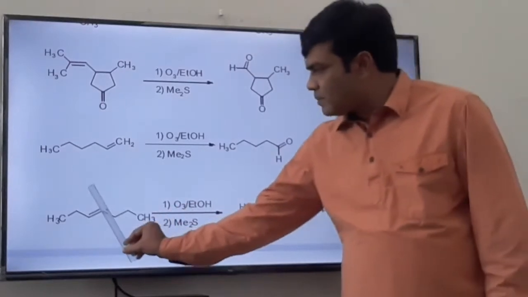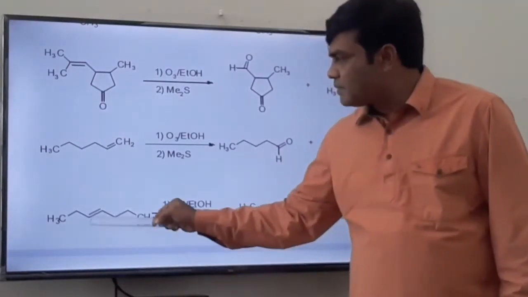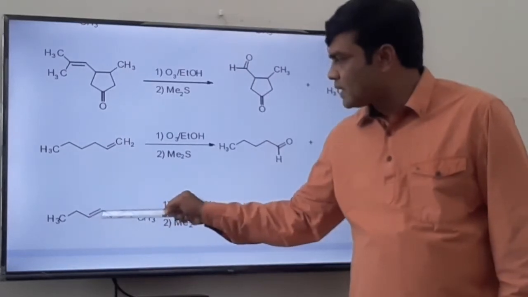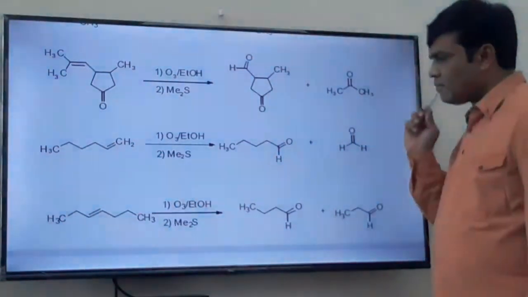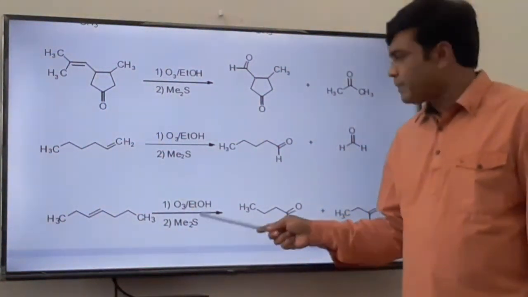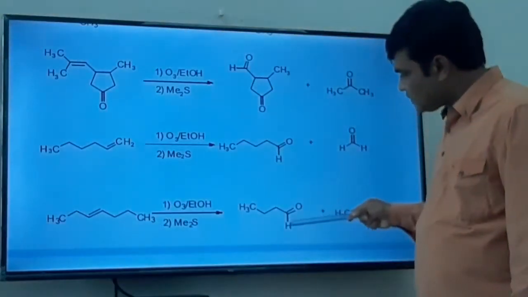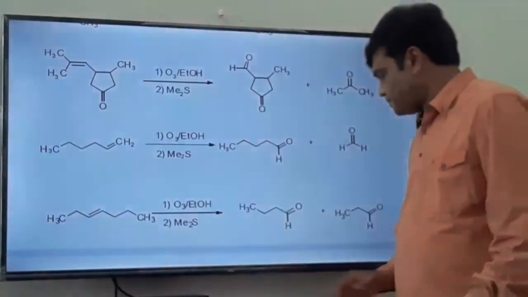Here it is a carbon-carbon bond, oxidative cleavage. This part will oxidize to aldehyde, this carbon is also oxidized to aldehyde. What happens if you use hydrogen peroxide? Then this aldehyde will oxidize to acid, and this aldehyde group will also oxidize to acid.